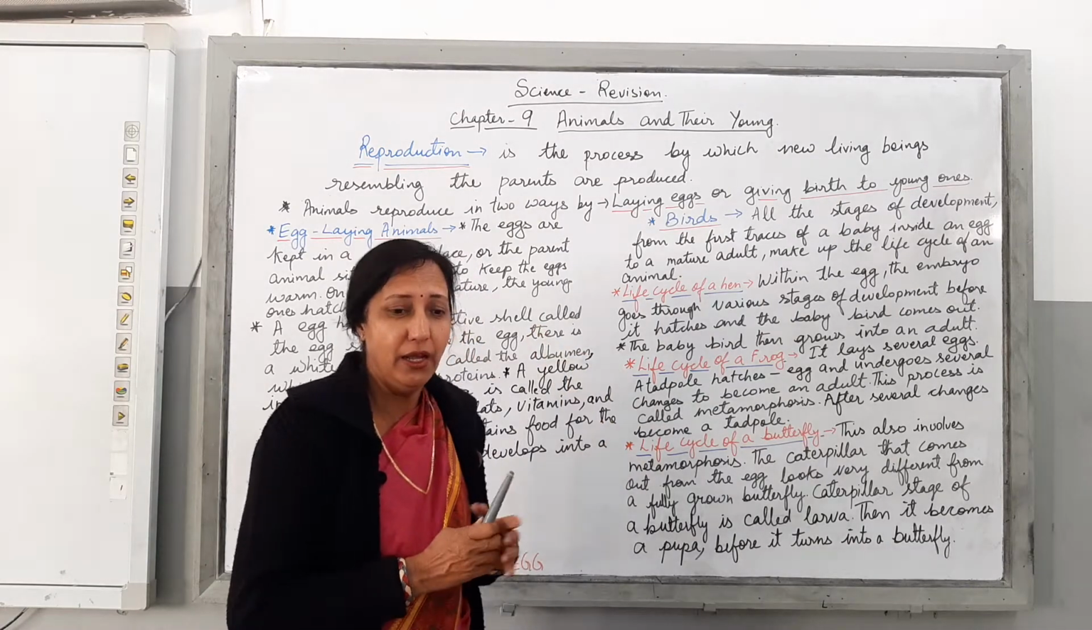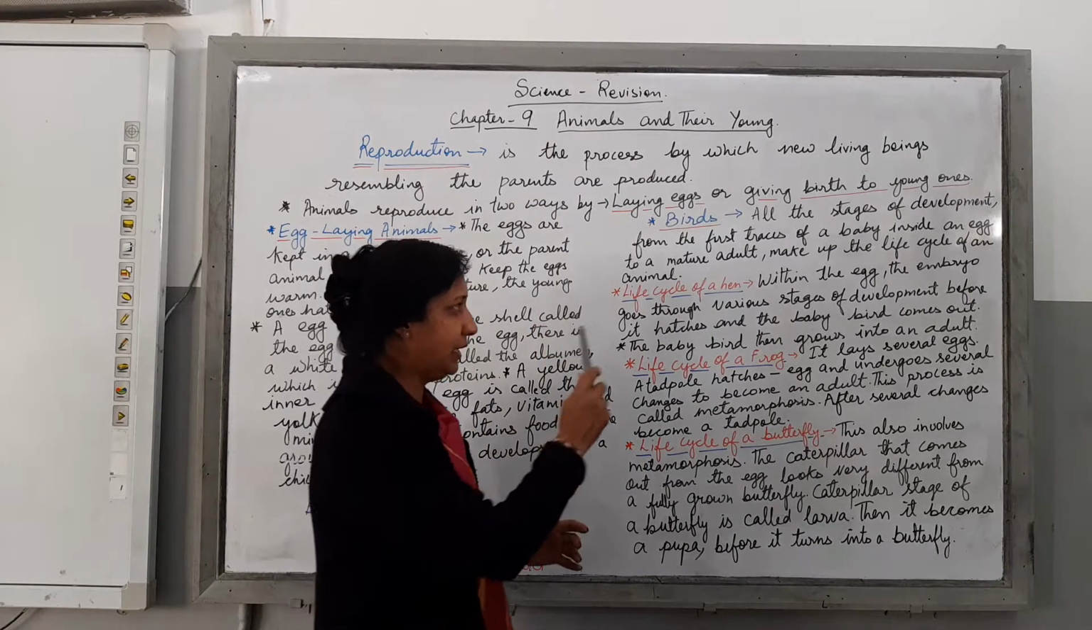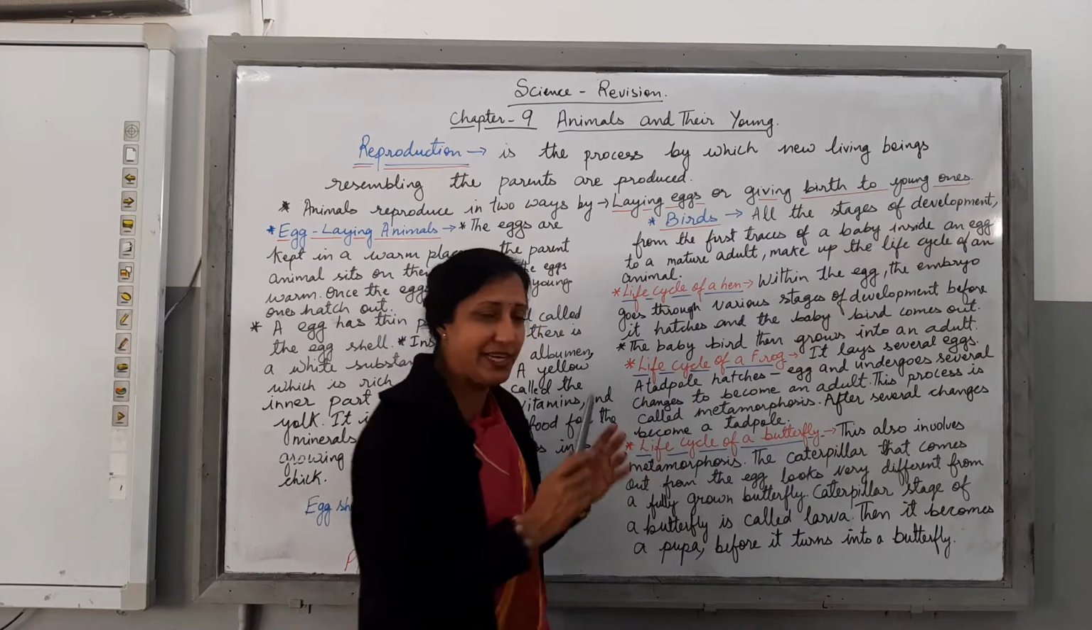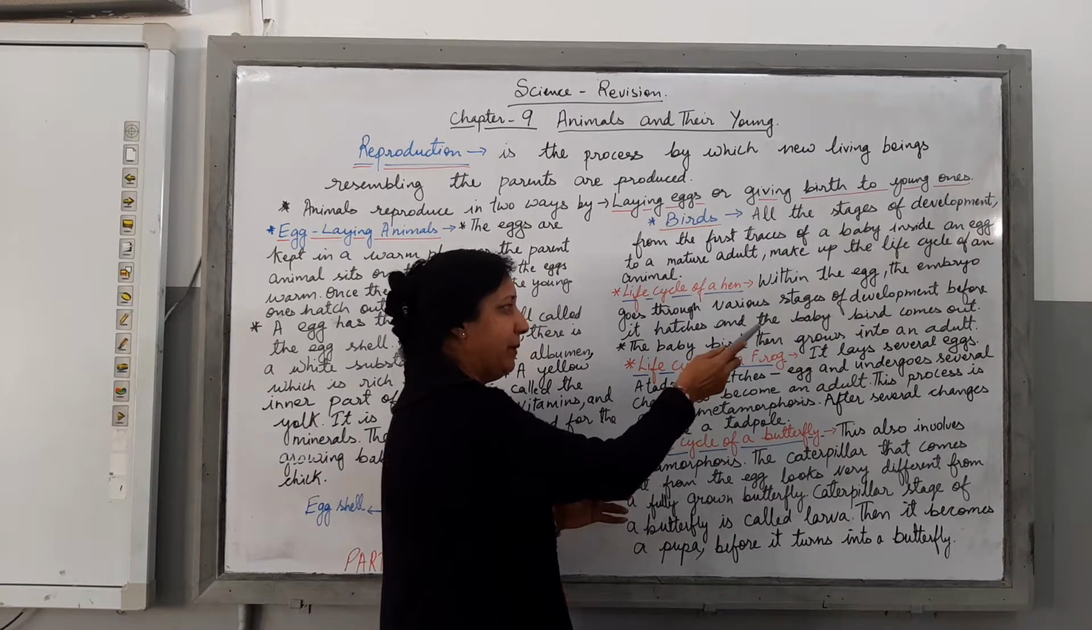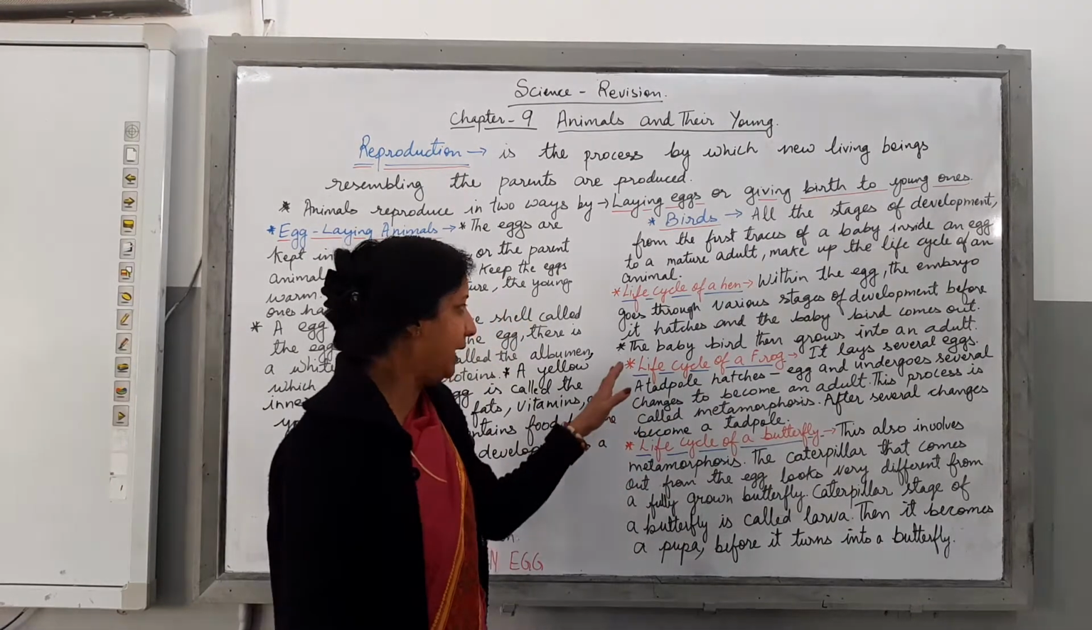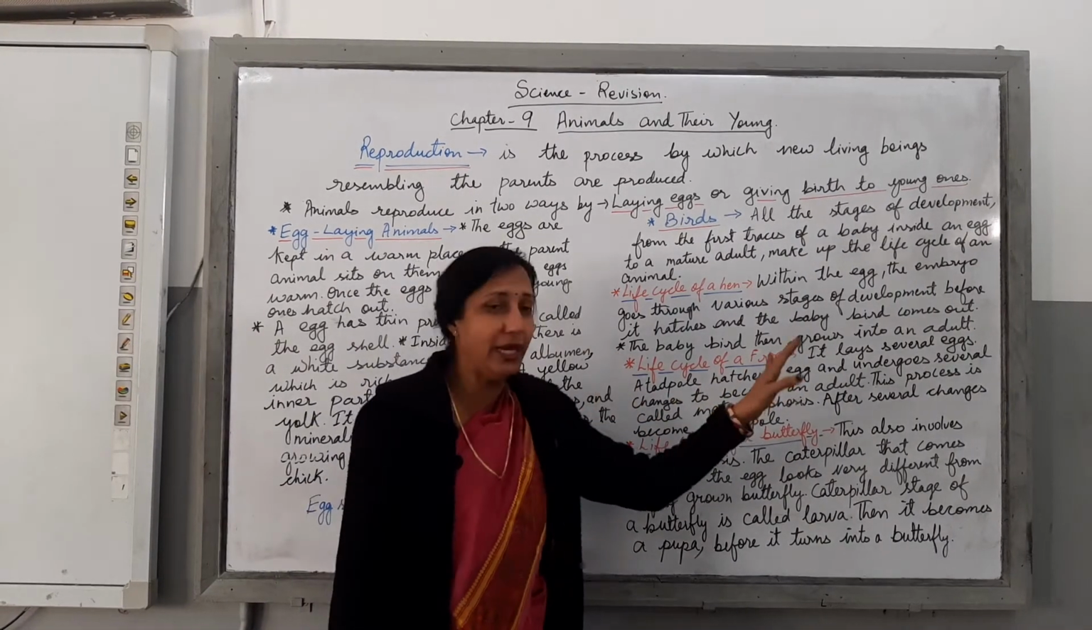Life cycle of a hen. Children, within the egg, the embryo goes through various stages of development before it hatches, and then the baby bird comes out. And the baby bird then grows into an adult.